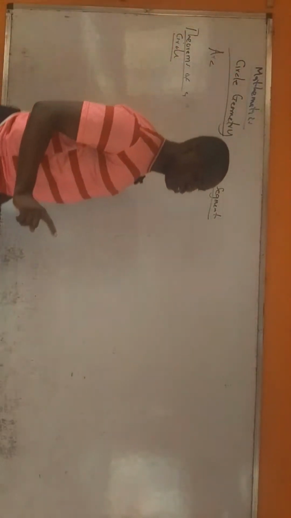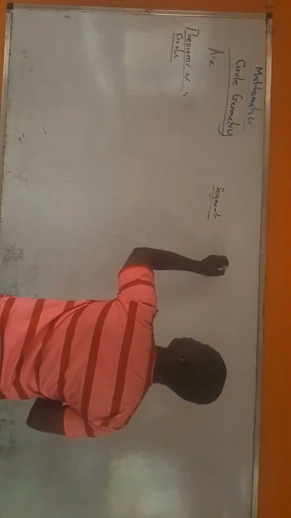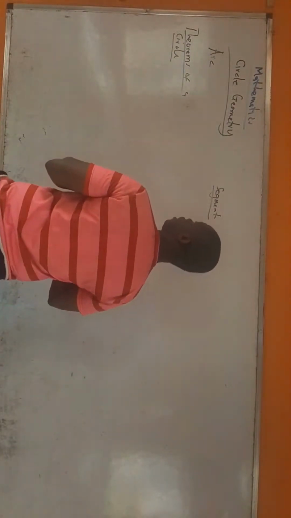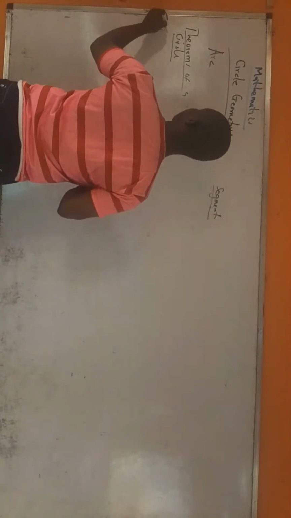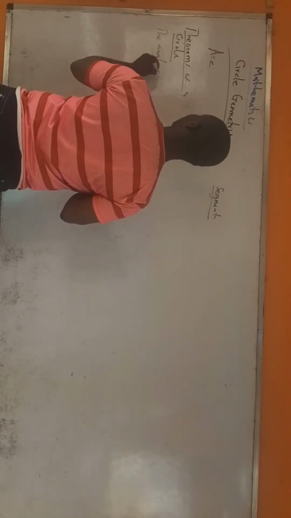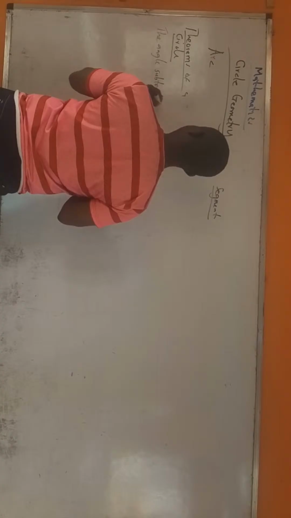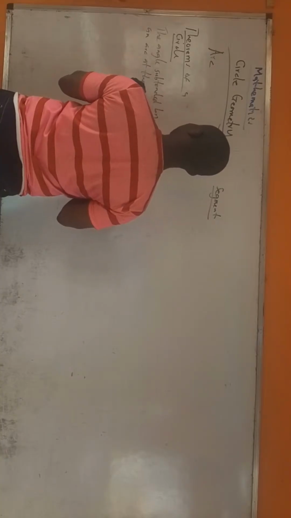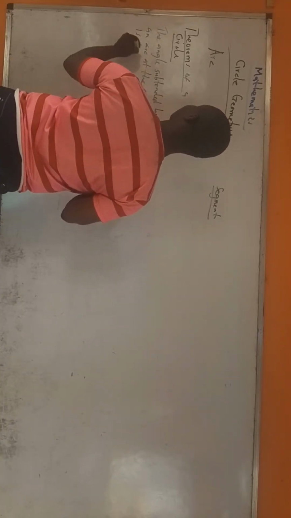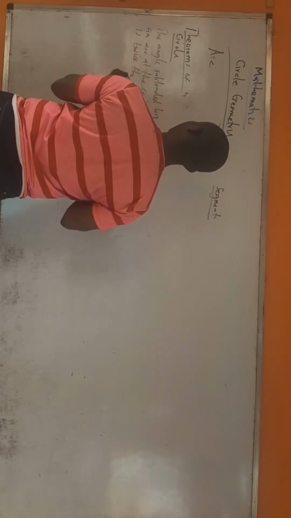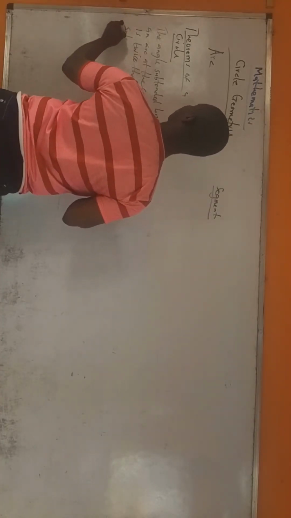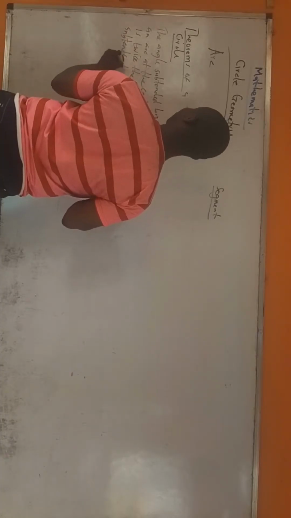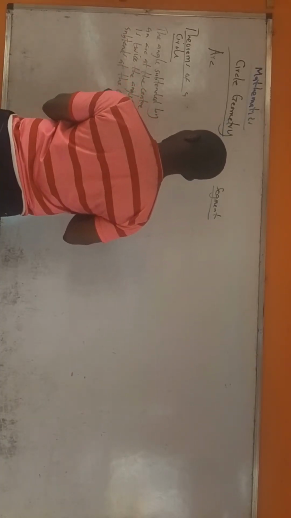So, as we move on, I'm going to give you each of the theorems. The first theorem, theorem 1. Theorem 1 states that, let me state it here: the angle subtended by an arc at the center is twice the angle it subtends at the circumference.